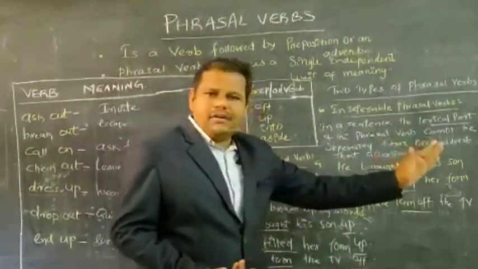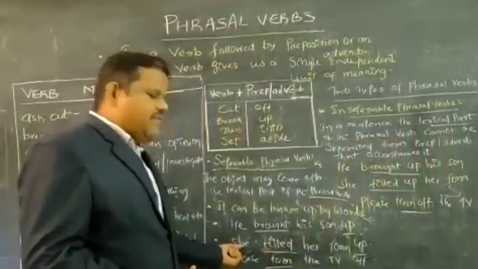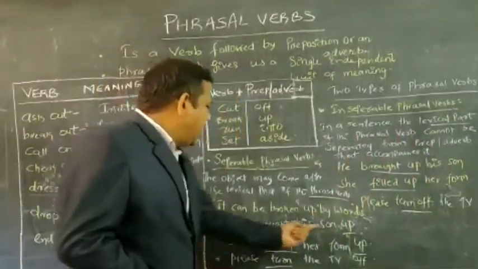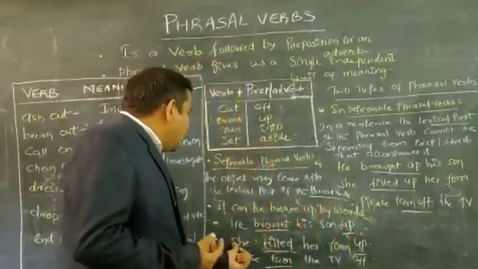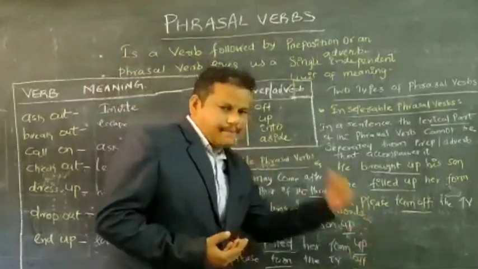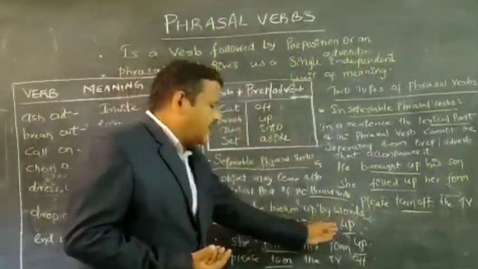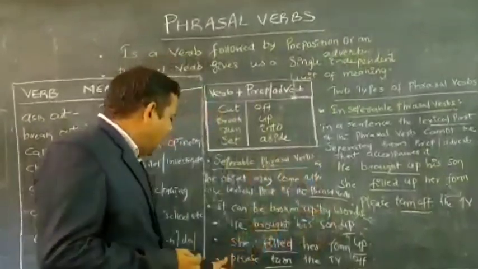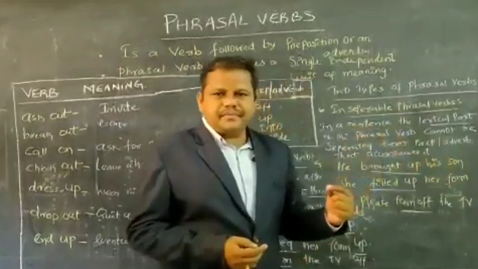In the same way, we take the second example. "She filled up her farm." In the separable phrasal verb, we can write "filled" and "up" in a different way. We are writing "up" in the object place. That is, "She filled her farm up." All of you students, just try to understand this underlined part. You will clearly understand. The last and final one is, "Please turn off the television."